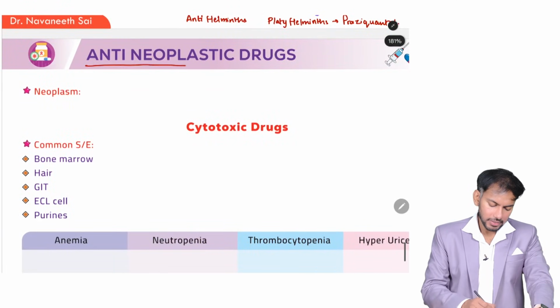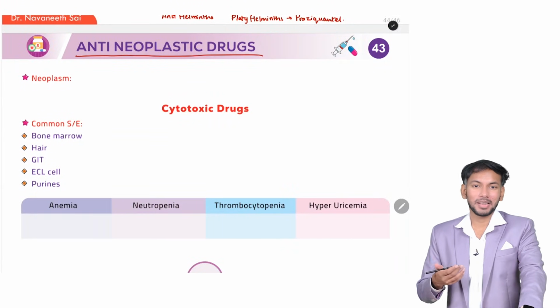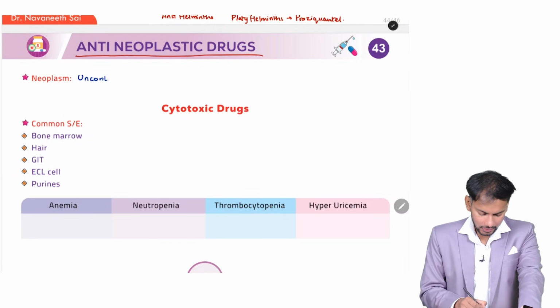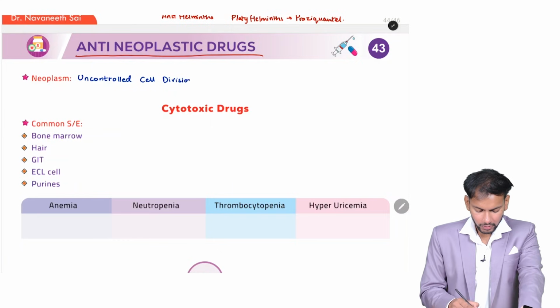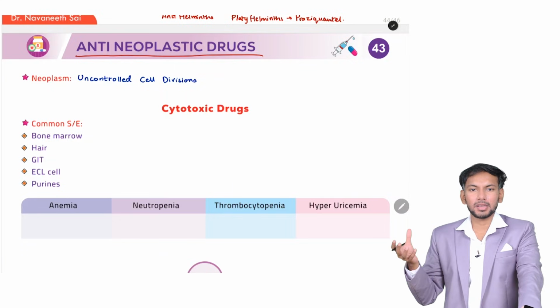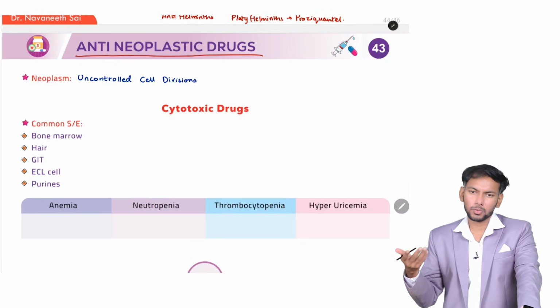Neoplasia. This is the last chapter. So what is neoplasm? Neoplasm is uncontrolled cell division. So there are a lot of cell divisions happening, so there is an increased number of cells forming a mass. That is what a tumor is. That is what a neoplasm is.